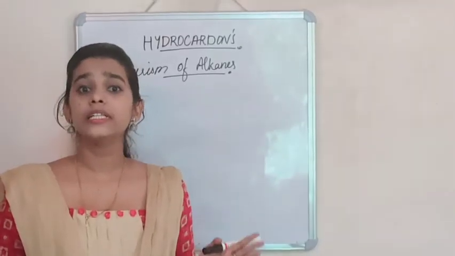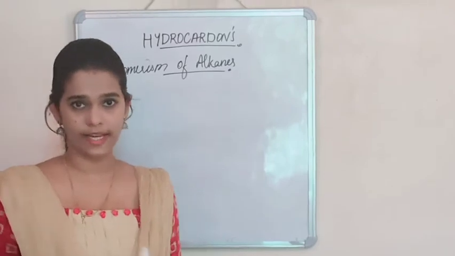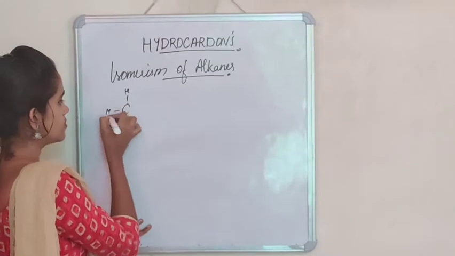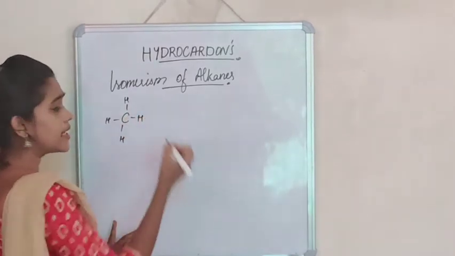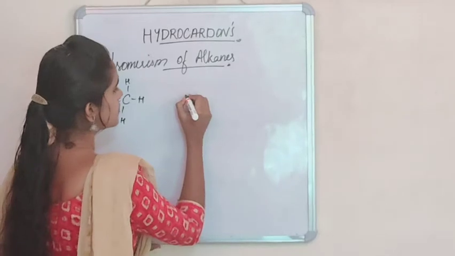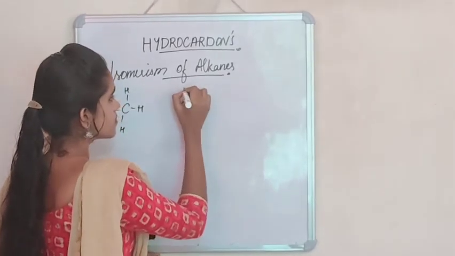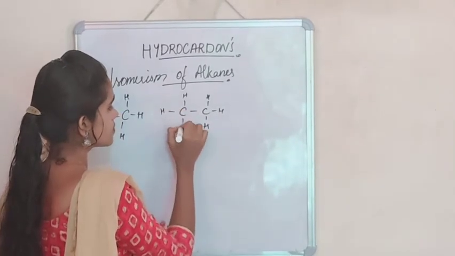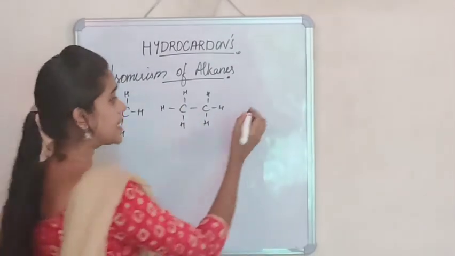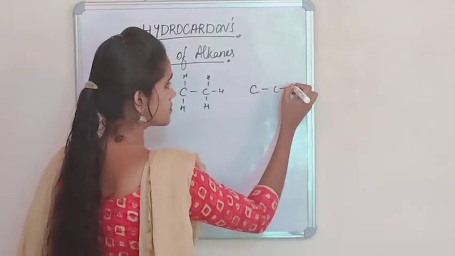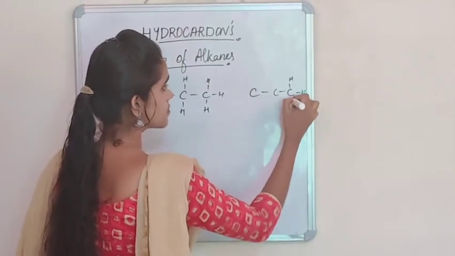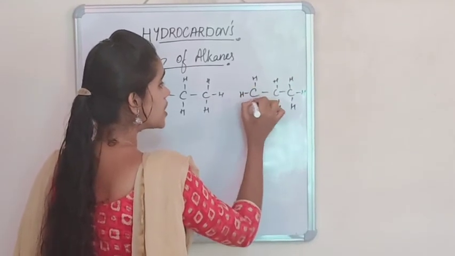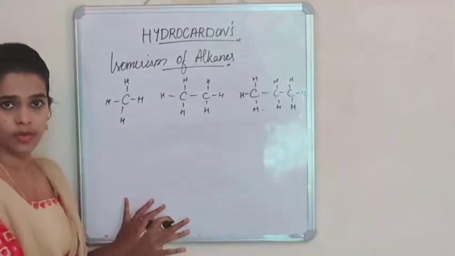Let's consider a few examples. Now if we consider the first 3 members of the alkane family, that is CH4, C2H6, and C3H8, they do not exhibit any chain isomerism.